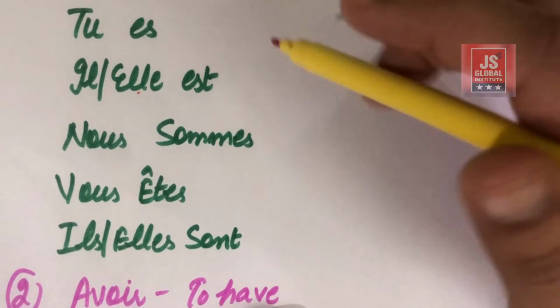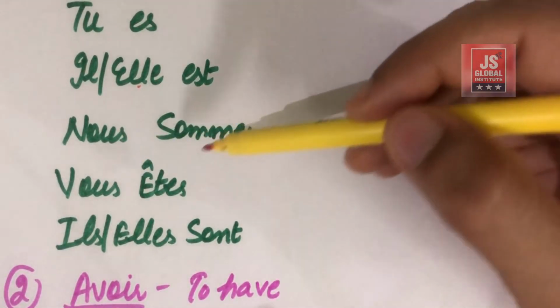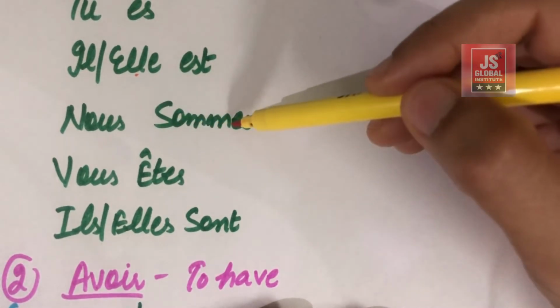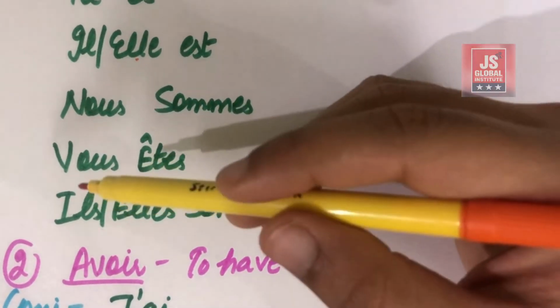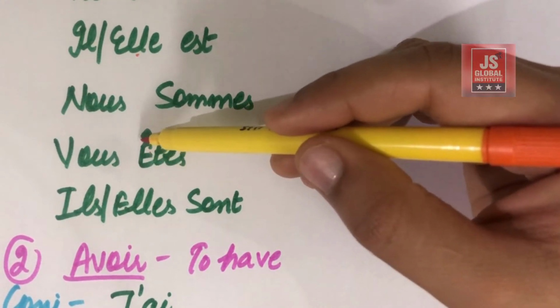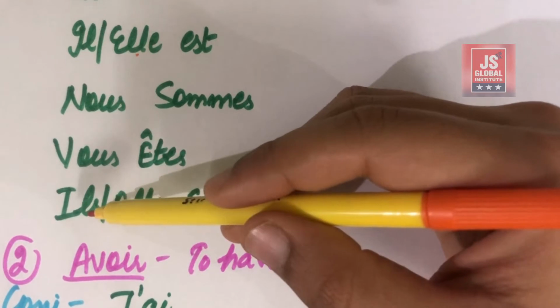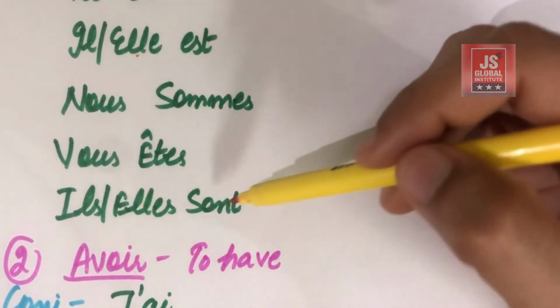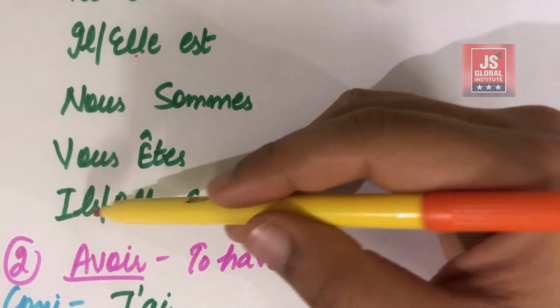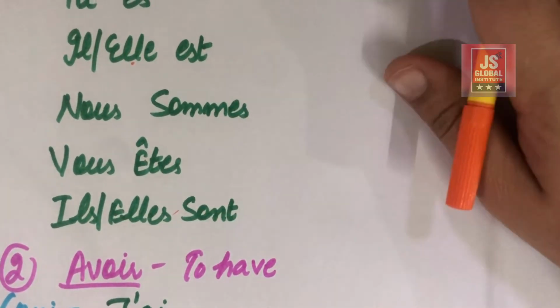Okay, next is nous sommes. Nous sommes, so this is we are kind of thing in English. Vous êtes. Vous êtes, this is E with a circumflex, T-E-S, which means you are. Next is ils sont, elles sont, that is they are. Okay, this is for masculine and this is for feminine.